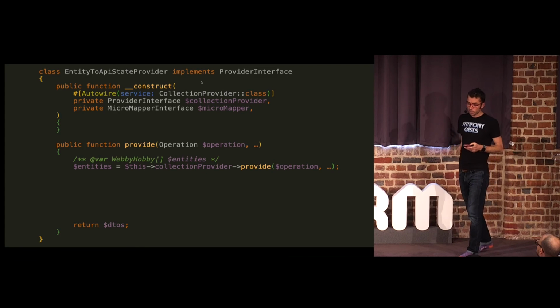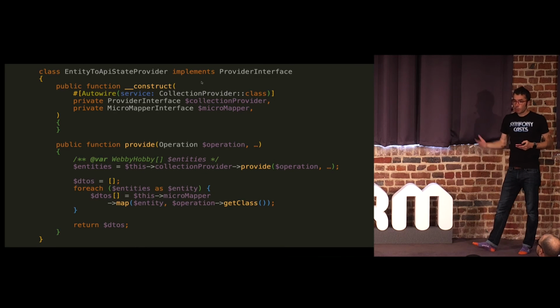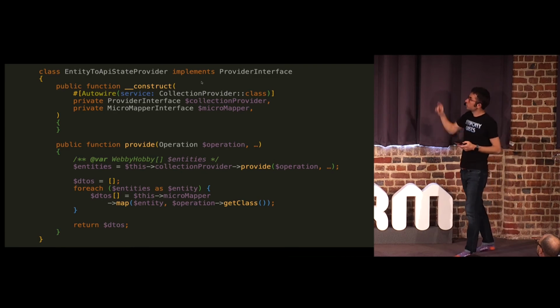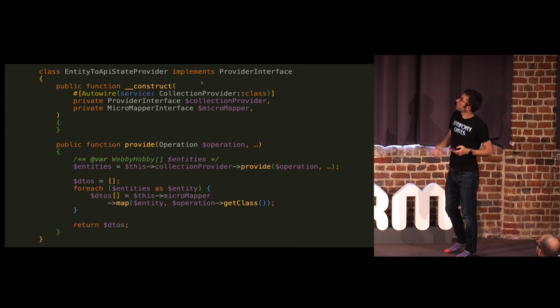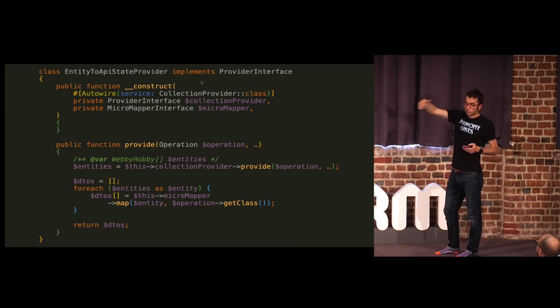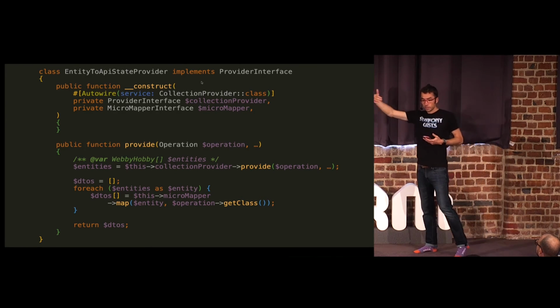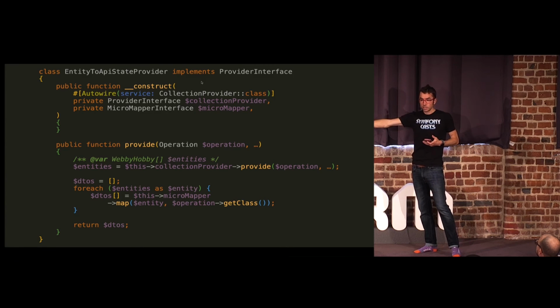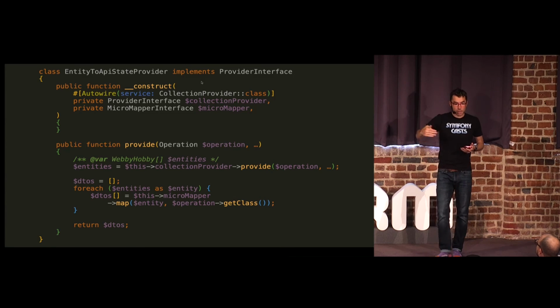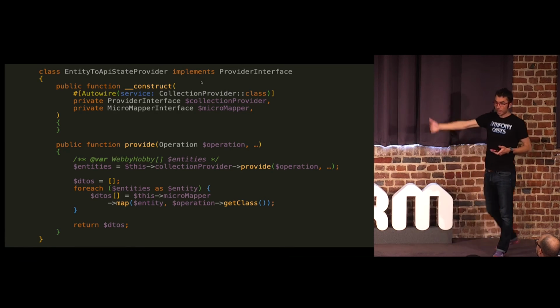I'll just show the provider, but we can go into our provider, and now we can use that. In this case, we're looping over the entities, and we're just calling out to the Micromapper and saying map from this entity to operation arrow get class, which will be our Webby Hobby API class. And then we're going to get back those entity objects.